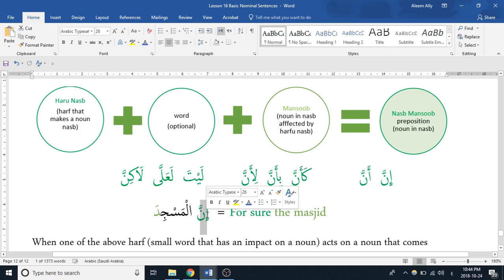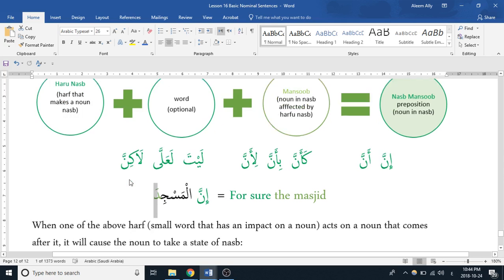Right? Remember we have harfu jar, which force nouns coming after to go into a state of jar, such as bi, ka, lam, wa, mundhu, mudh, rubba, hasha, min, ada, fi, an, ala, hatta, ila. Well, there's harfu nasb, which force nouns coming after, either directly after or a couple words down, to go into a state of nasb. And they are inna, anna, ka'anna, bi'anna, li'anna, layta, la'alla, lakinna.